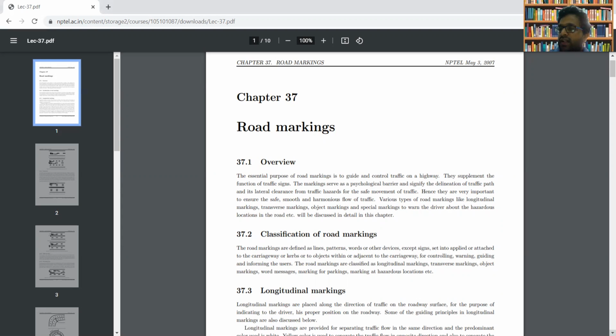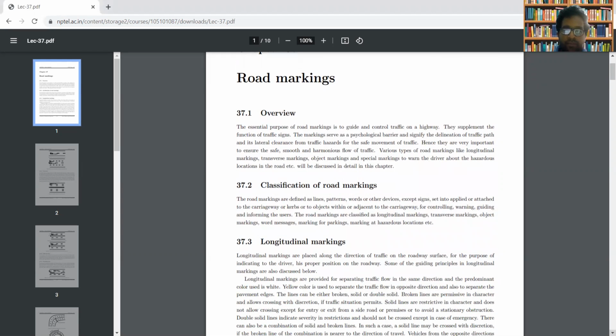So I told you that there are different classifications of road markings. The different classifications of road markings include longitudinal markings, transverse markings, object markings, word messages, markings for parking, markings at hazardous locations, etc. Now, coming to the different types, the first one being the longitudinal marking.